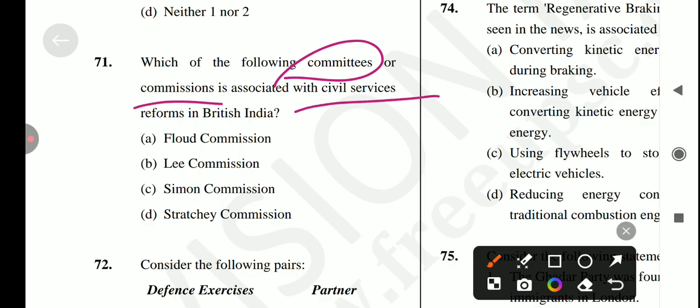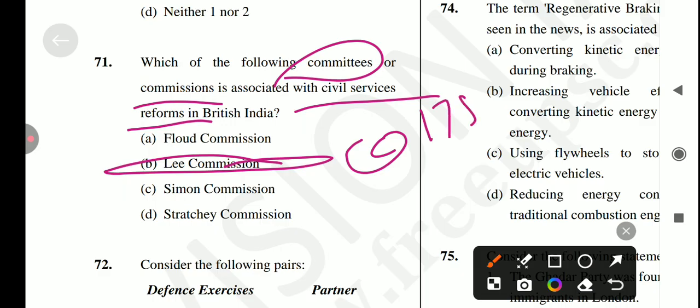Okay, let's come to the next question, which is: which of the following committee or commission is associated with civil service reforms in British India? It's related to Lee Commission. Okay, और अगर हम बात करते हैं evolution of the civil services in India, तो first कहाँ से स्टार्ट होगा? तो फर्स्ट रोल हो जाएगा कॉर्नवालिस के टाइम में, 1786 to 93 टाइम में.